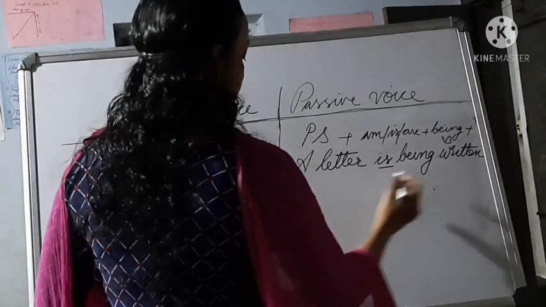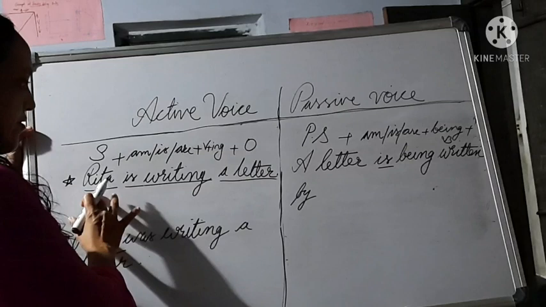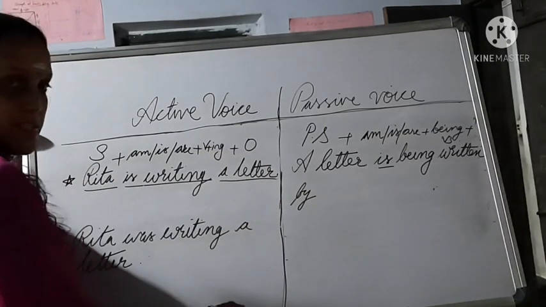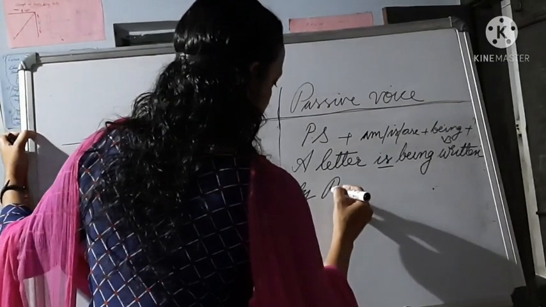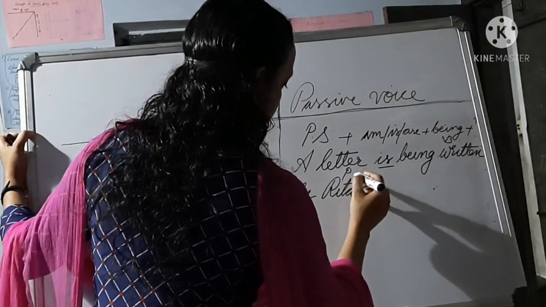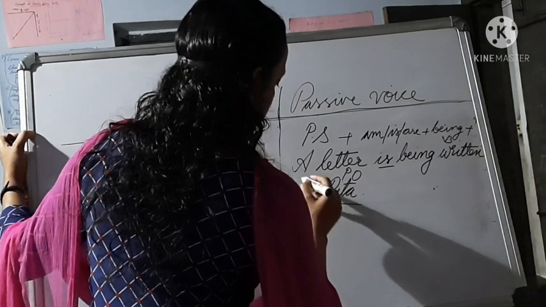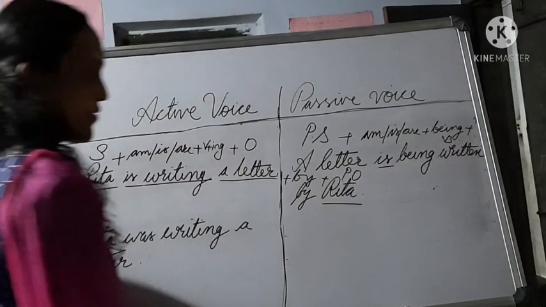A letter is being written by. Write the subject of the active voice as the passive object. What is the subject here? Rita. So written by whom? Rita. That becomes the passive object. So by plus passive object.